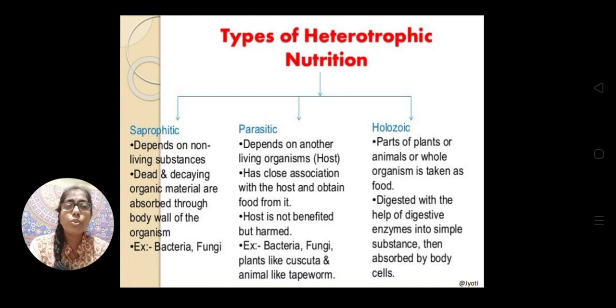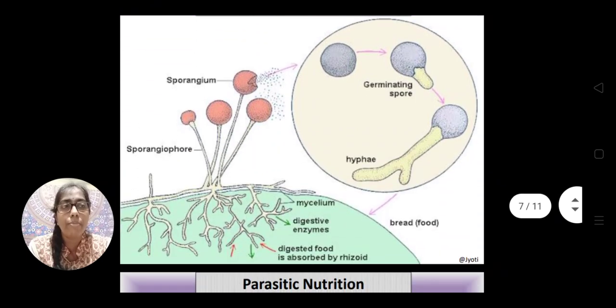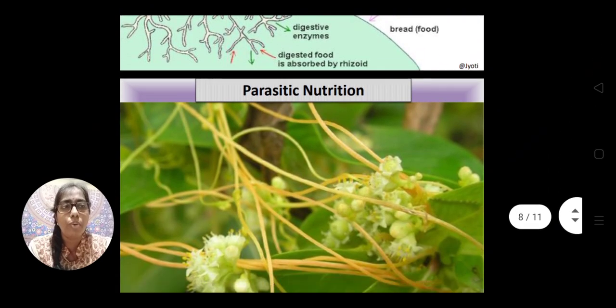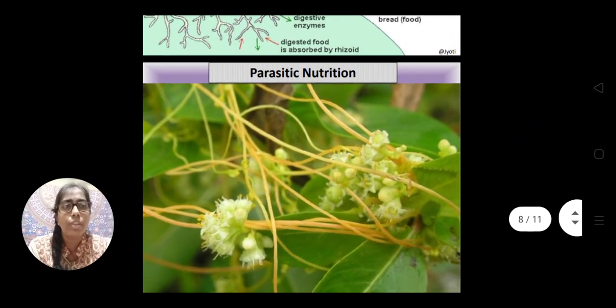Most of the bacteria, fungi, and plants like Cuscuta, and animals like tapeworm and liver fluke, these are all parasites. And the most common one that you know is the malaria parasite. Here, with the help of a diagram, I will show you what parasites are and how they obtain their food.